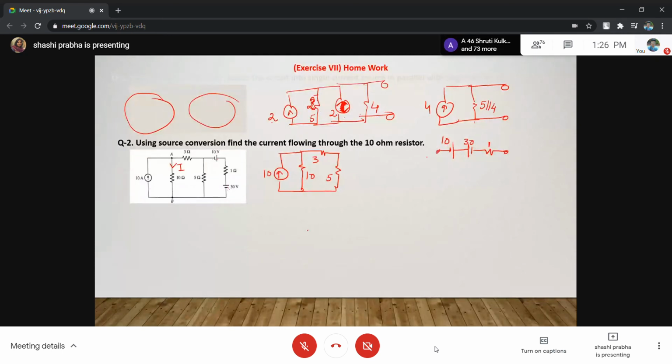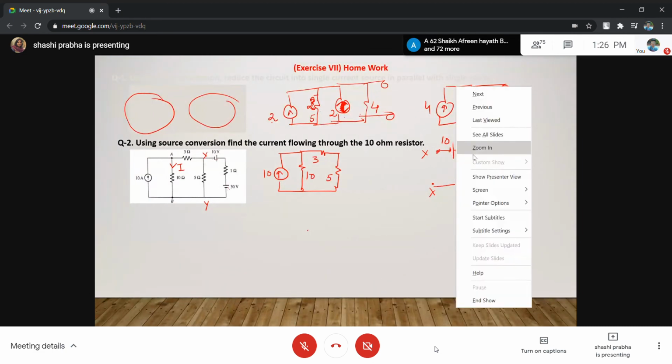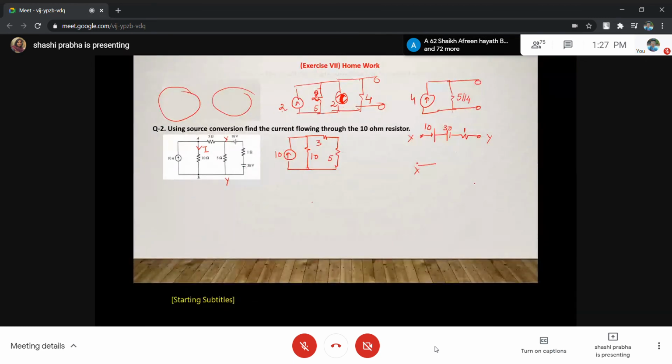If I define this point X and this point Y, okay, X to Y. So this is X and this is Y. Now see, X to Y जाते हैं. If you go X to Y, what is this voltage X to Y? Plus 10, है ना? And what about here X to Y?